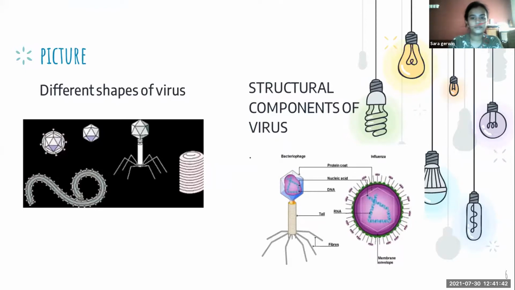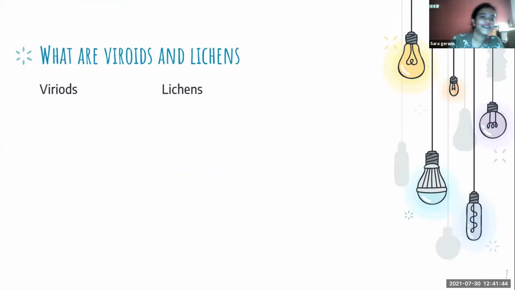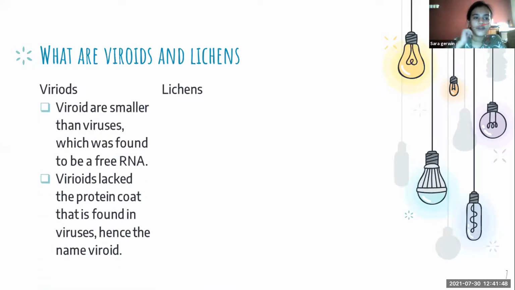I hope you're done. Okay, what are viroids and lichens? Viroids are smaller than viruses, found to be free RNA, and they lack the protein core that is found in viruses, hence they are named viroids. One of the diseases caused by viroids is potato spindle tuber disease.